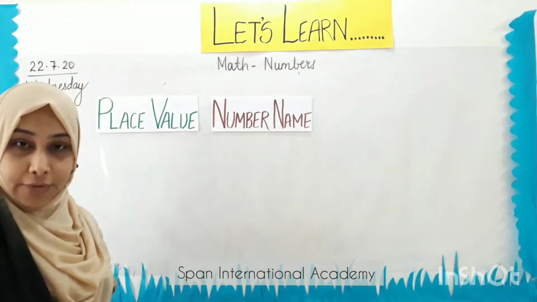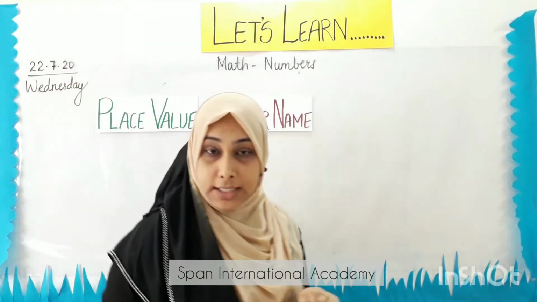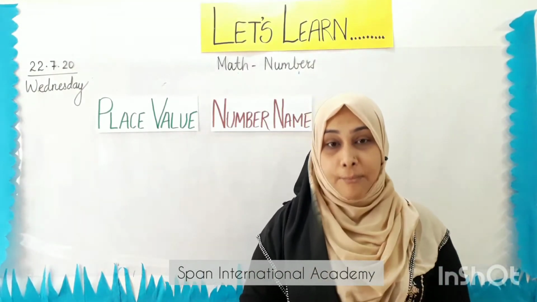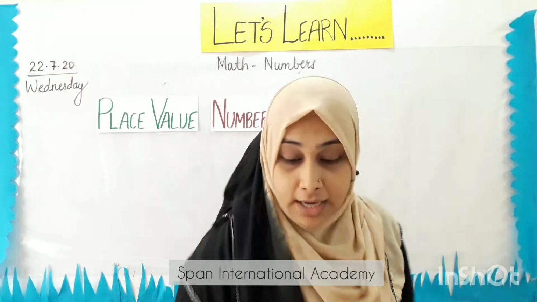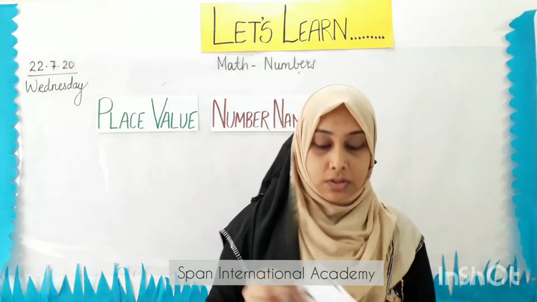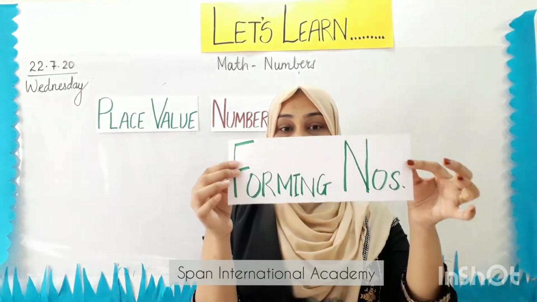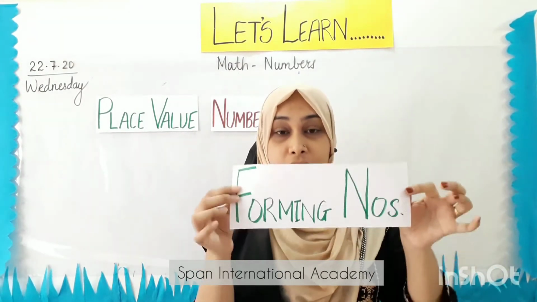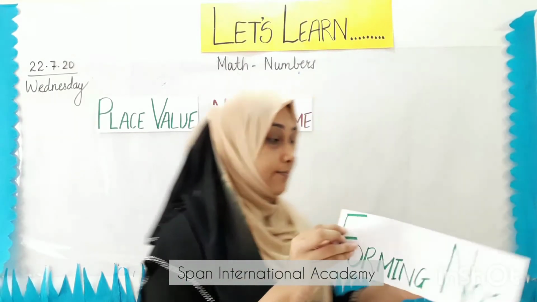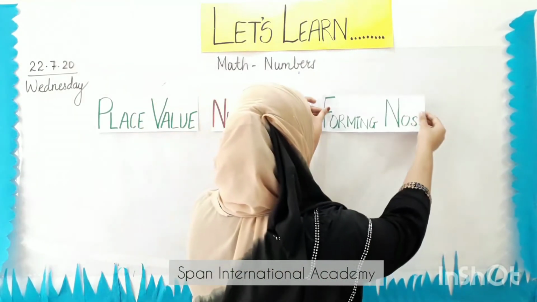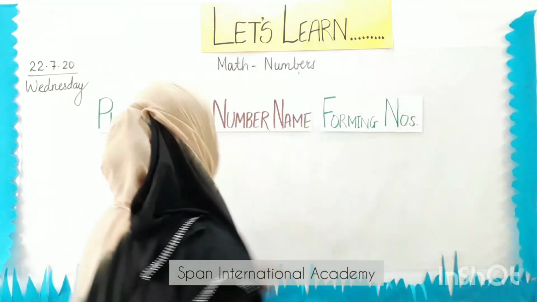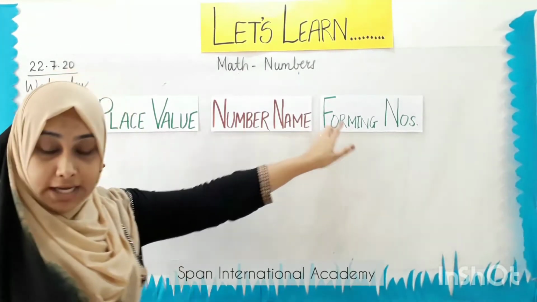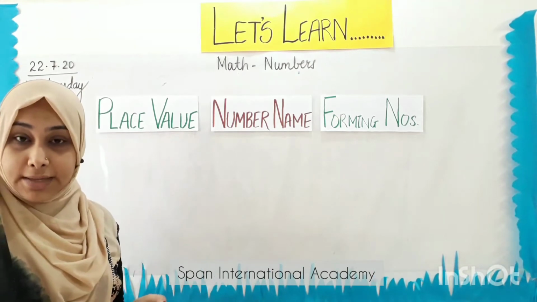And with number names, we even learned how to form a 3-digit number by the given number name. Then we even learned about forming the 3-digit numbers, that is, by giving the digit cards, we form 3-digit numbers. So, place value, number names, forming 3-digit numbers.